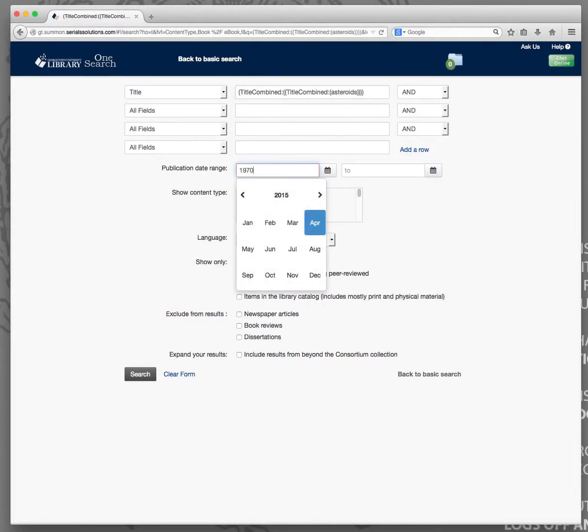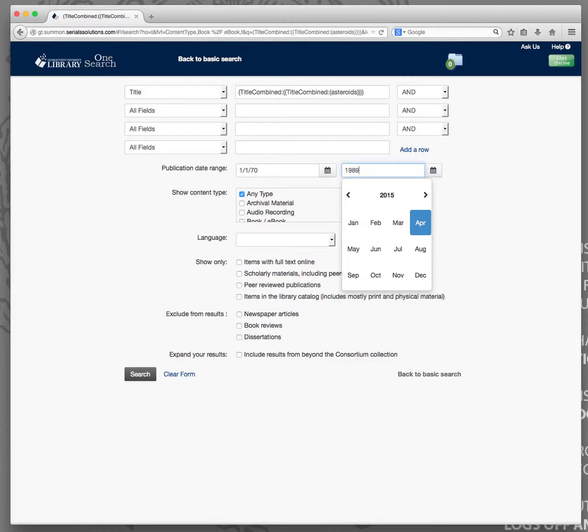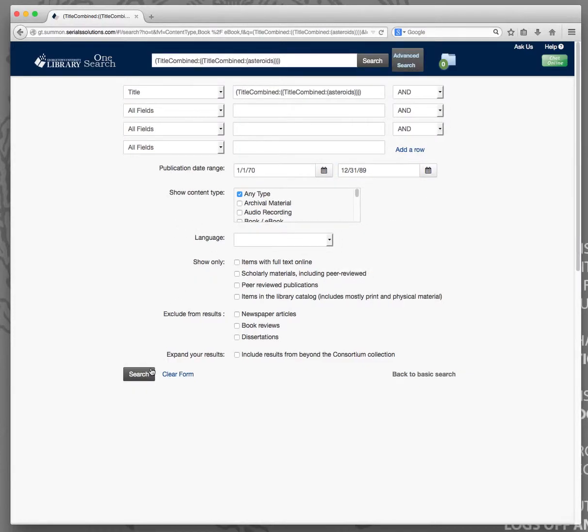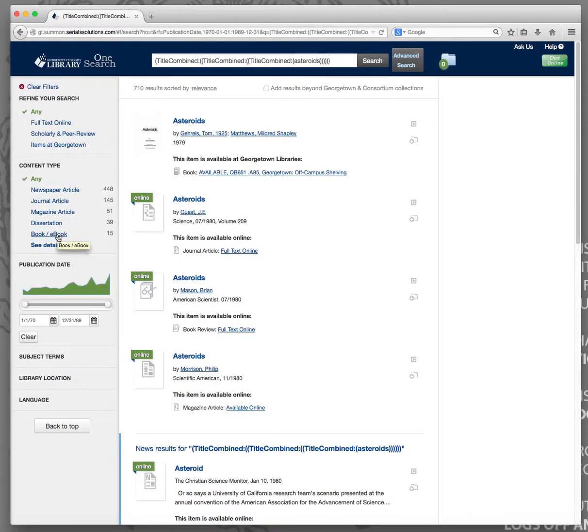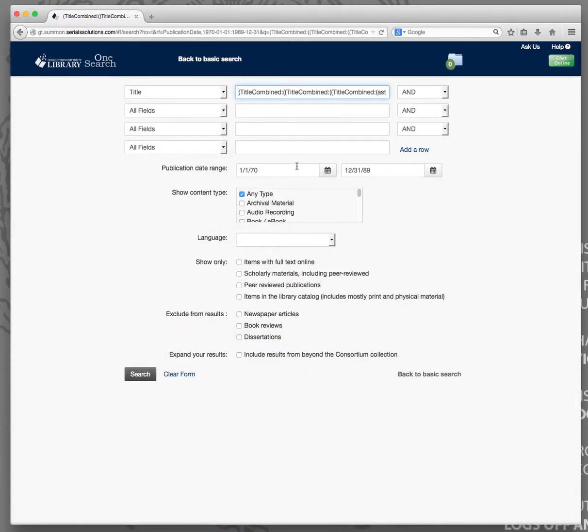and then decided to go back into the advanced date range to, let's say, create a publication date from 1970 to 1989, and then resubmit that, the book is gone. Now, the publication date is fine, and if I come back and do the advanced search, you can see the publication date range has been retained.